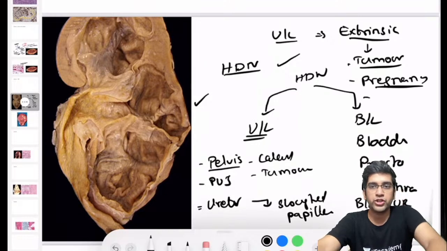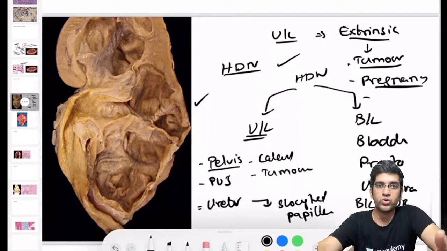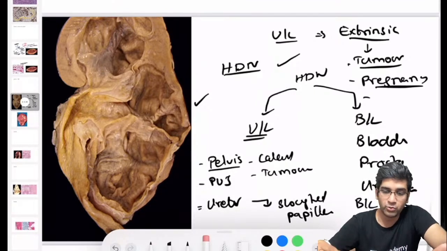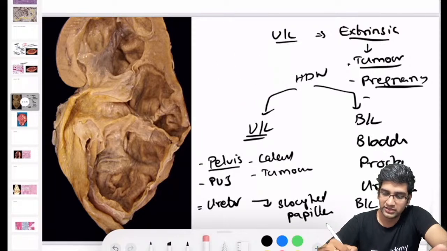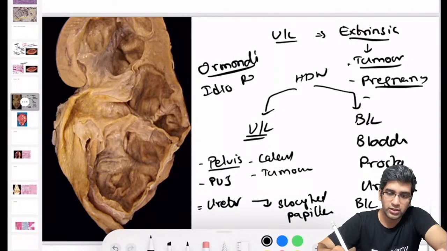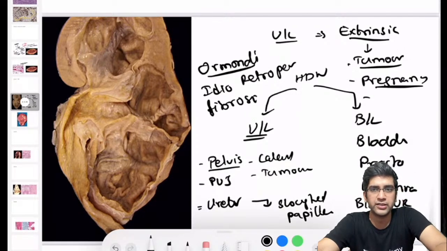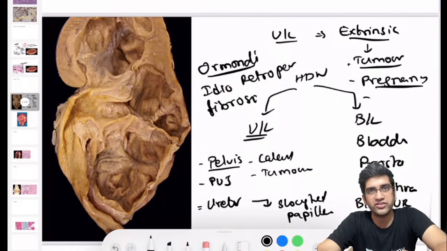Third, I'm sure you must have heard about a disease called idiopathic retroperitoneal fibrosis. Have you heard of it? Idiopathic retroperitoneal fibrosis is one of the classical things where the presenting symptom could be unilateral hydronephrosis. It's also called Ormond's disease. We have reclassified this disease as of today. How have we reclassified the disease? It's not anymore called idiopathic. You know the reason now. We have reclassified idiopathic retroperitoneal fibrosis into what group of disorder?